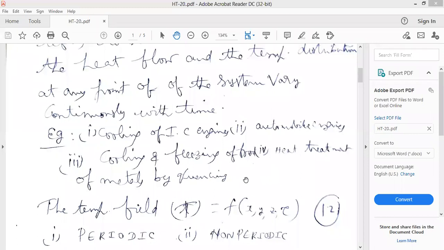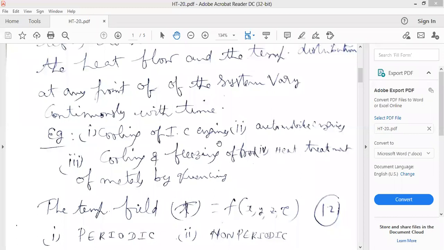If you suddenly put a hot body in a quenching liquid, the temperature may decrease. Temperature may not be constant, so at every point of time, temperature may change. So if the temperature varies with respect to time, and if there is conduction transfer, then we can call it unsteady state heat conduction, or another name, transient heat conduction.